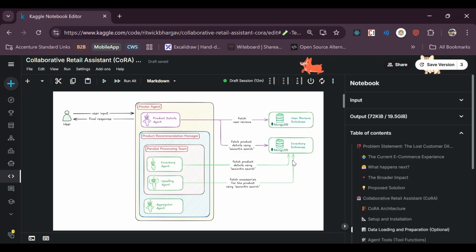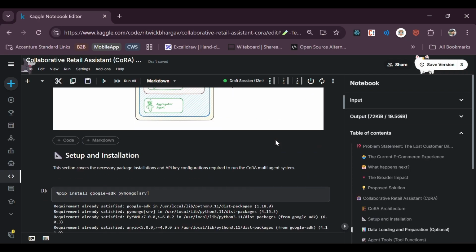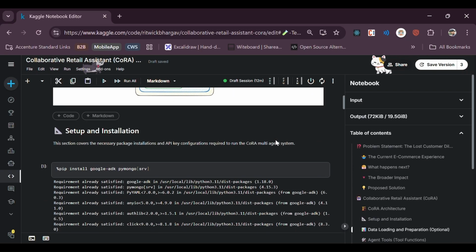The upselling agent fetches the accessories, and once this is completed, the aggregator agent summarizes that with empathy. The other route is if the user is asking about some details, it can go to the user review database along with the inventory database to fetch the user reviews. Now, to speed up the process, I have executed some of the code earlier, so you can see the output here itself.